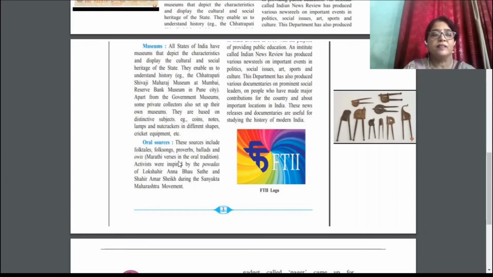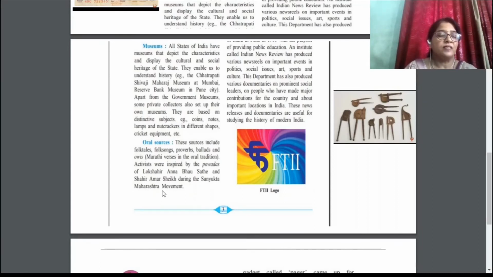Activists were inspired by the povadas of Lok Shahir Annabhau Sathe and Shahir Amar Sheikh during the Sanyukta Maharashtra movement. Till 1960, Gujarat and some parts of Maharashtra were one state called Bombay state.